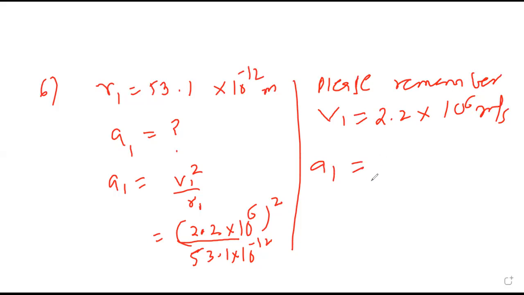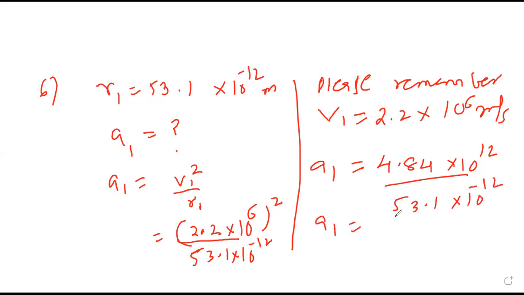So my a1 will become 2.2 square, meaning 4.84 into 10 raised to 12, upon 53.1 into 10 raised to minus 12. If I remove this decimal, it will be 484 into 10 raised to 10.